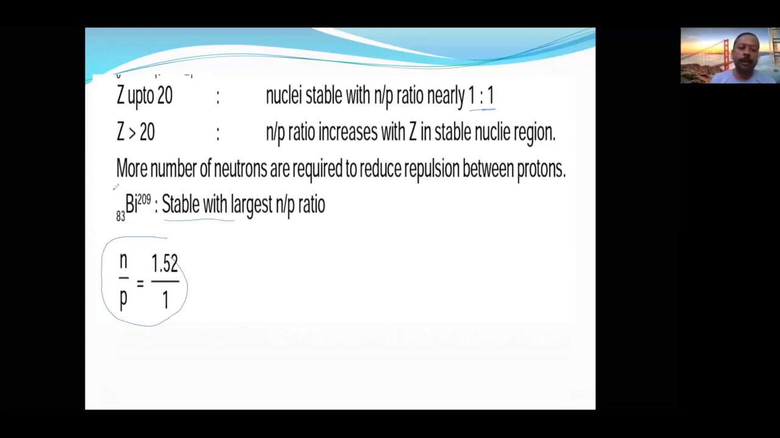This is a very important objective point. Largest N by P ratio, but it is still stable. Bismuth 83, 209 is the stable nucleus with the largest N by P ratio. Iron is the most stable nucleus. That is also important: iron has the highly stable nucleus. Now let us see the next one.